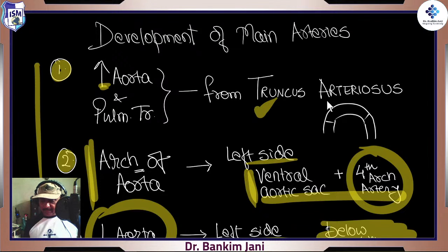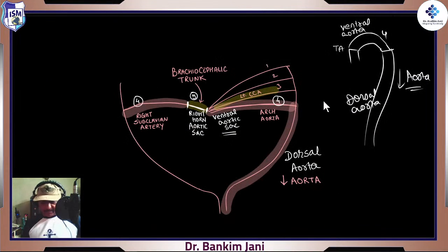Over here, it is the arch which is formed on the left side, and that's why the brachiocephalic trunk, right? It is not forming any arch, it will just lead to the formation of one particular trunk, and from that, those two arteries will go. That is the common carotid,